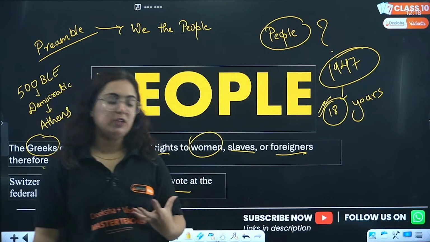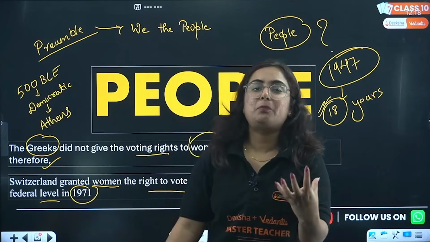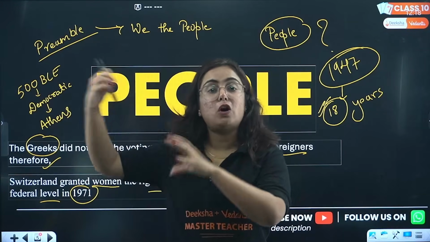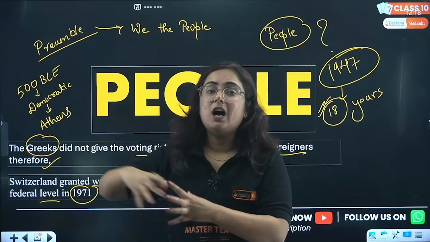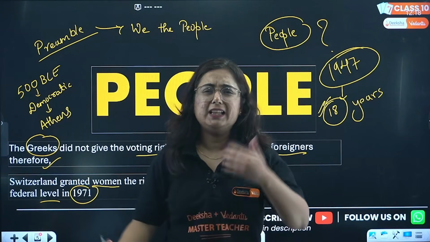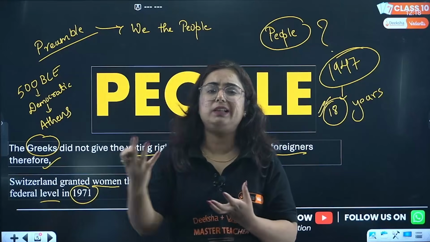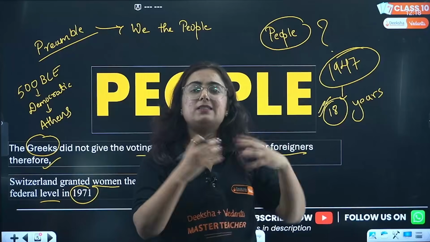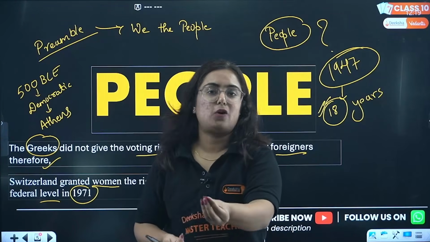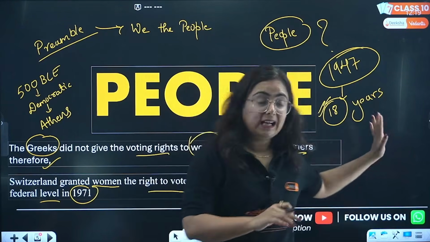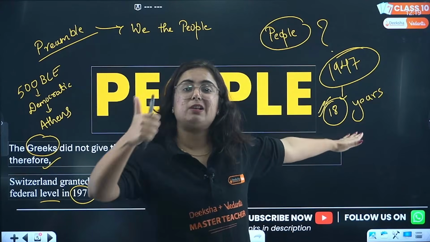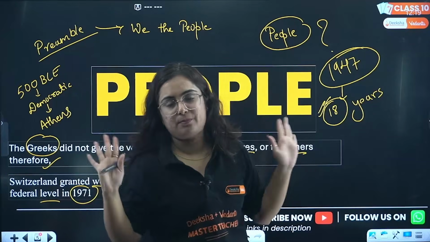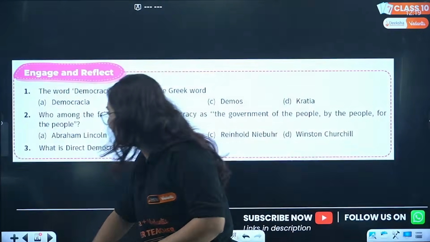So yes, my dear students, in democracy, the definition of people also carries certain exceptions which are needed for society. The restriction of women and slaves from voting in earlier times was a different scenario. That was the mentality of that time. But right now, considering age as a factor is basically a certain exception in a democracy. However, other than age, there should be no discrimination on any basis like caste, gender, color, race, etc. Get it? And this is actually what the word people means.